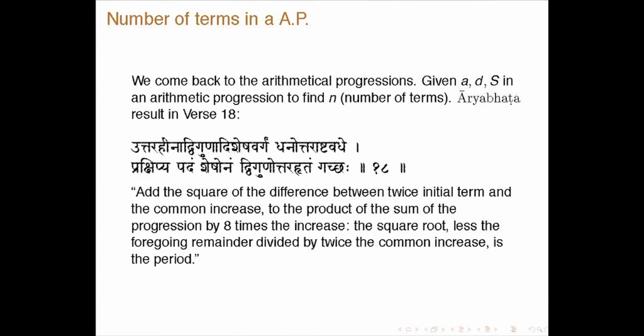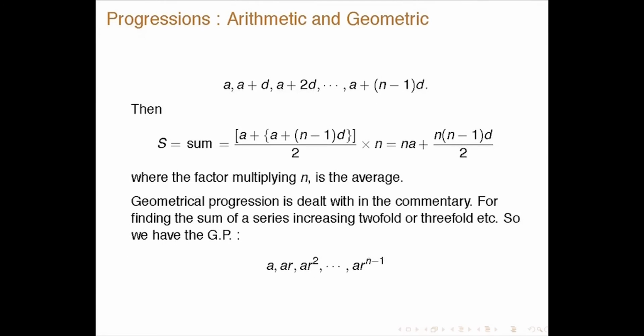So, we come back to the arithmetic progression, the number of terms is given, again it is a result which is given in Aryabhatiya, which probably Professor Ram Subramanian will explain in greater detail. You had clearly seen earlier the expression for S, right. So S is quadratic in n.